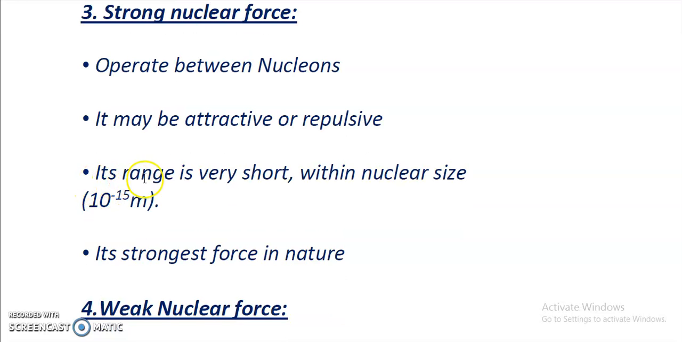Next, its range is very short, within nuclear size, because it acts within the particles of the nucleus. So that's why its range is very short, equal to 1 Fermi. Fermi I have discussed in the last video lecture, 10 to the power minus 15 meter, right? The next property is that it is the strongest force in nature. So these are the properties of strong nuclear forces.